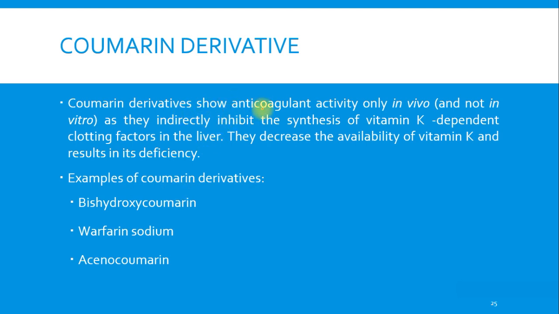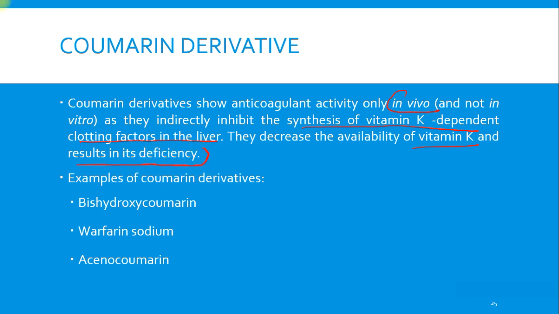These derivatives show anticoagulant activity only in vivo, that is, in vitro there is no activity shown by them, that is outside the body. They directly inhibit synthesis of vitamin K dependent clotting factors in the liver. They decrease availability of vitamin K and result in its deficiency.